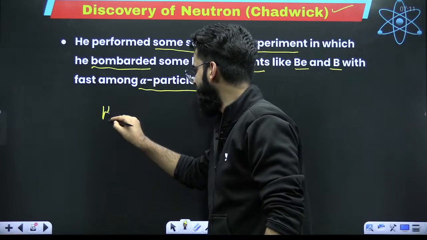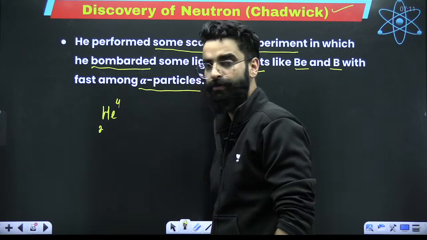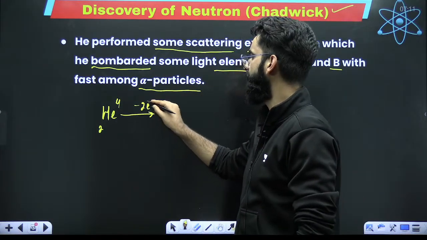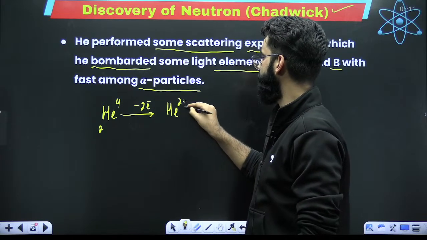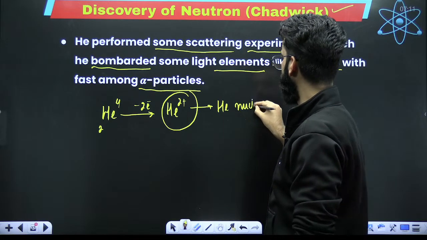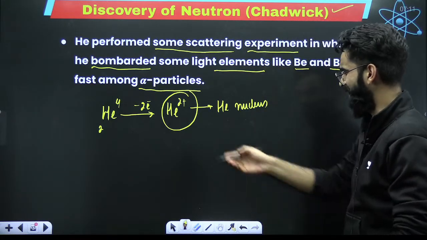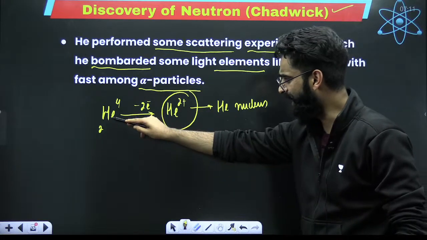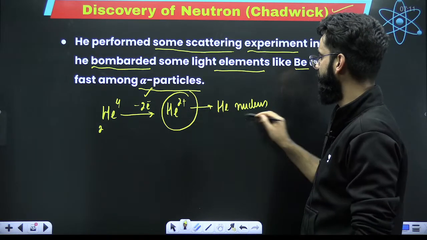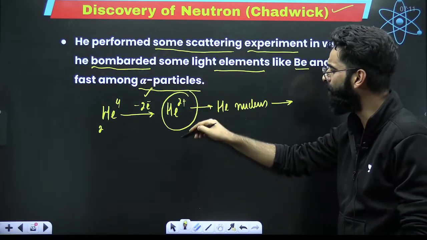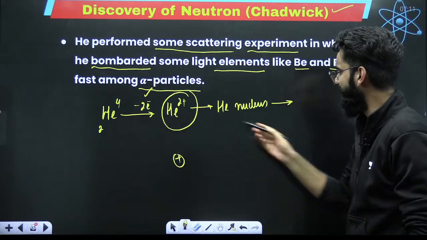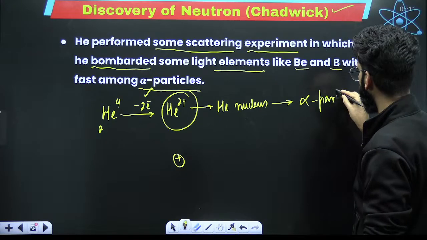See, for example, you take a helium atom, atomic number 2, mass number 4. In a helium atom, you have 2 electrons. If you take these 2 electrons out, it will get converted into He2+. So this He2+ is something which I call the helium nucleus, because it does not contain any electron now. Initially, it had 2 electrons. Now you have taken those 2 electrons out, so there is no electron in He2+. This is the nucleus of helium. This helium nucleus is something which you call an alpha particle.